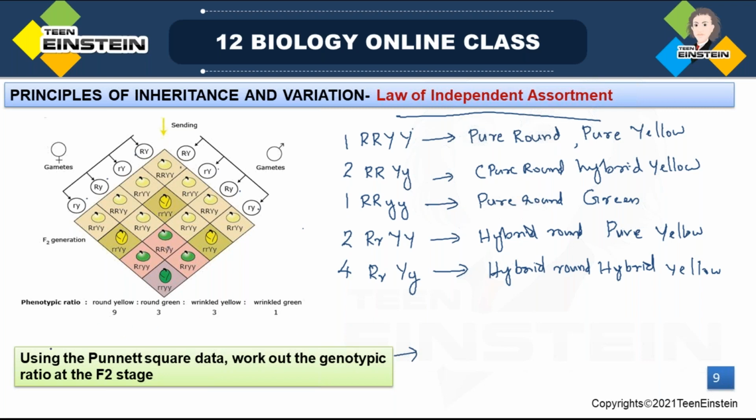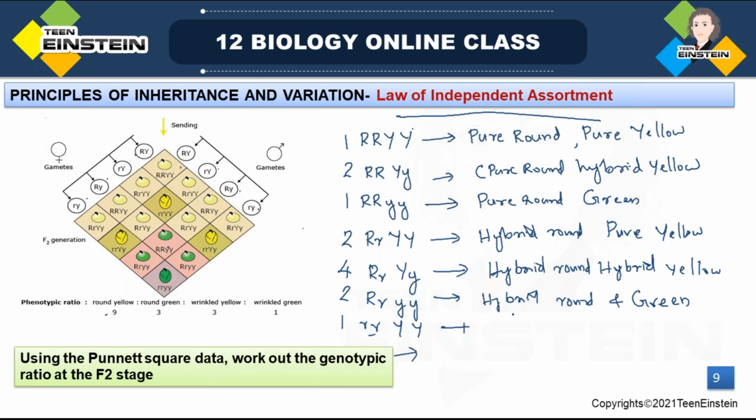Next is 2. Another 2, you can see capital R, small y, small y. This forms hybrid round and green. Okay. Then another one, you can see small r, small r, capital Y. This forms wrinkled.